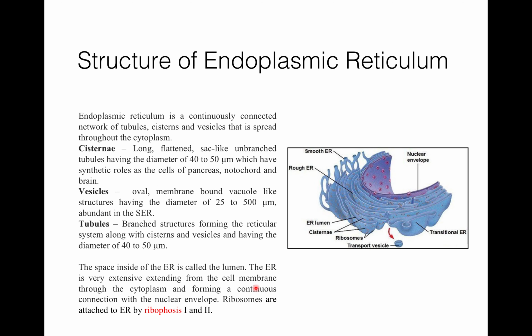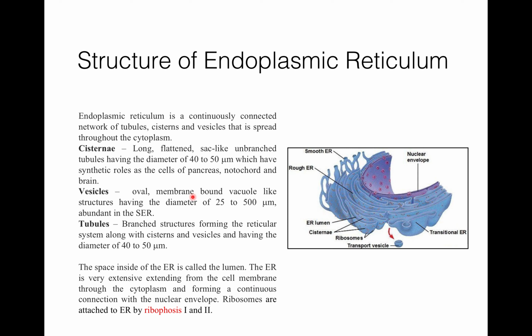Endoplasmic reticulum is a well-developed electron microscopic network of interconnected cisternae, tubules, and vesicles which are present throughout the cytoplasm, especially the endoplasm.